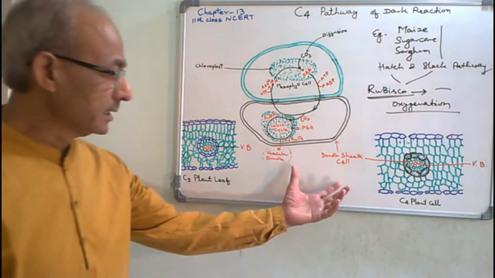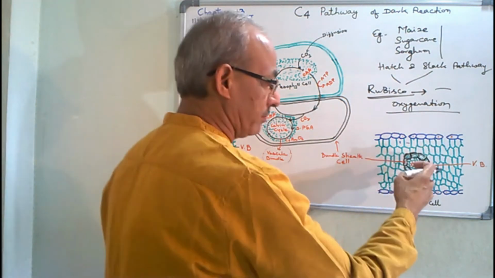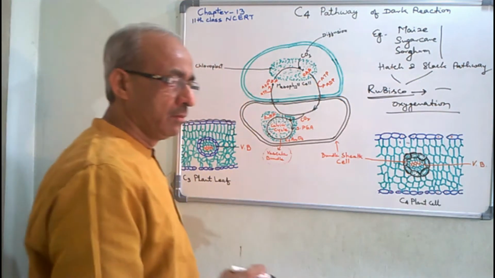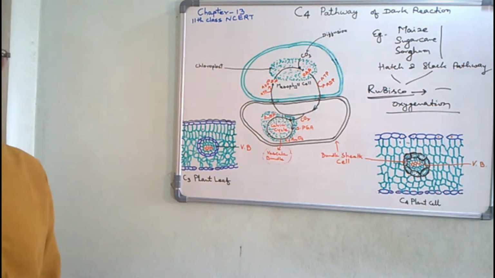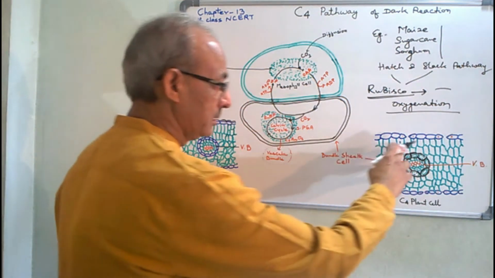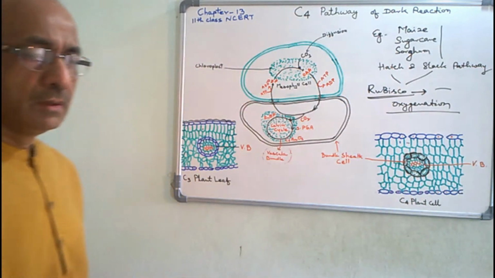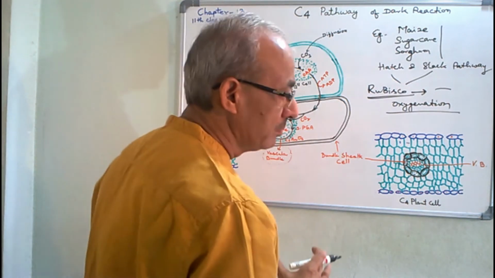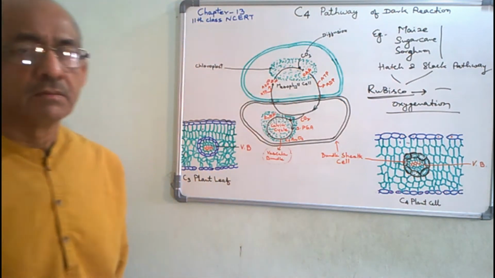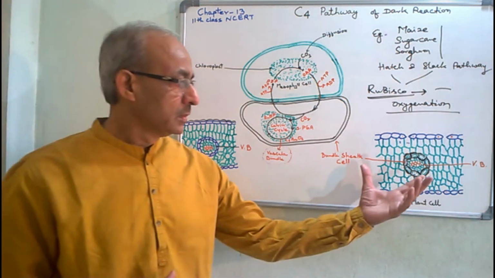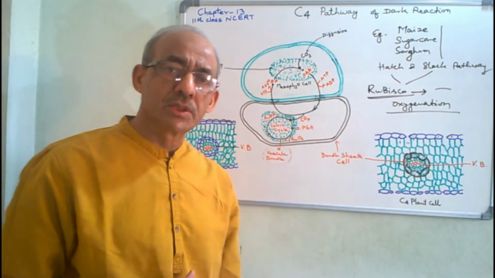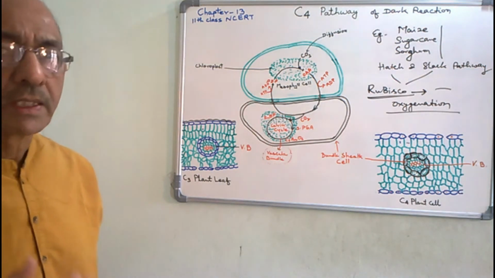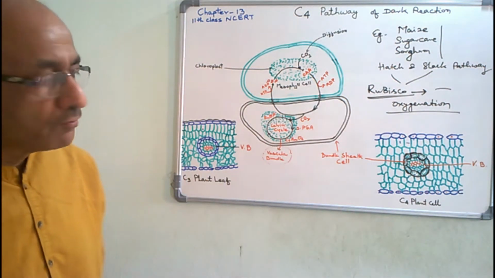This circular layer around the vascular bundle of the leaf of C4 plants is a special structure, an adaptation, so that the dark reaction, particularly the biosynthesis of carbohydrate, does not get affected due to high temperature.